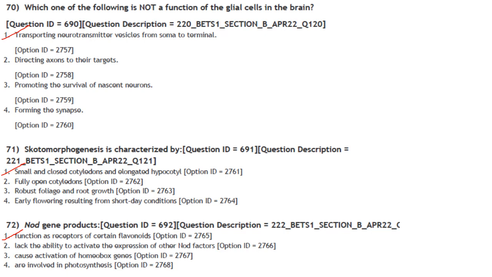Then next one. Skotomorphogenesis is characterized by. So the development of seedlings in the dark is called skotomorphogenesis. So small and closed cotyledons and elongated hypocotyl, that is characteristic of skotomorphogenesis. Then nod gene products function as receptors of certain flavonoids.